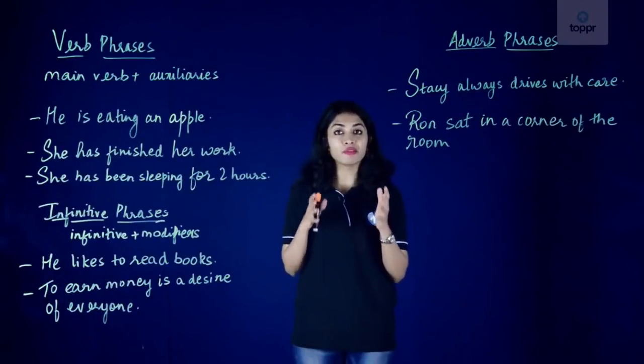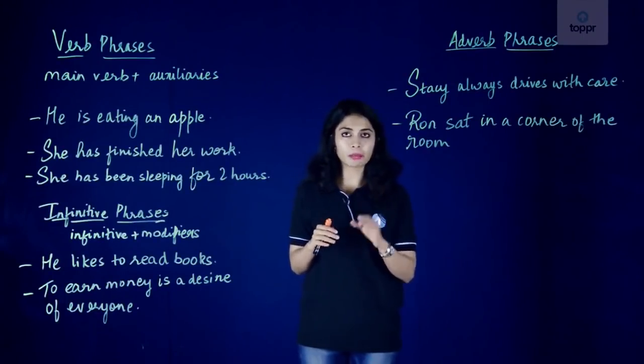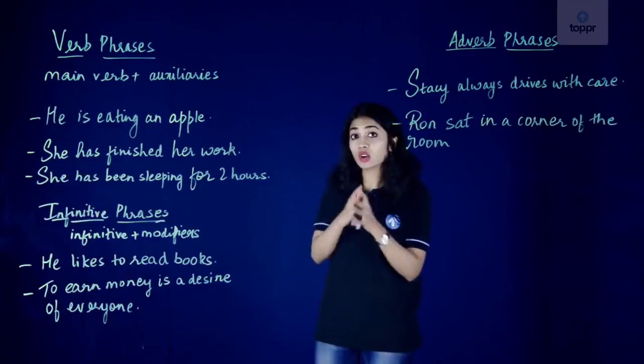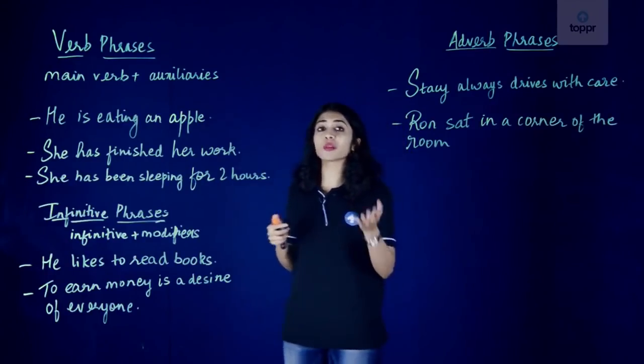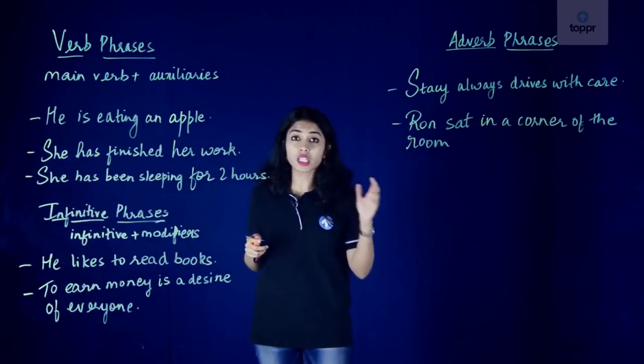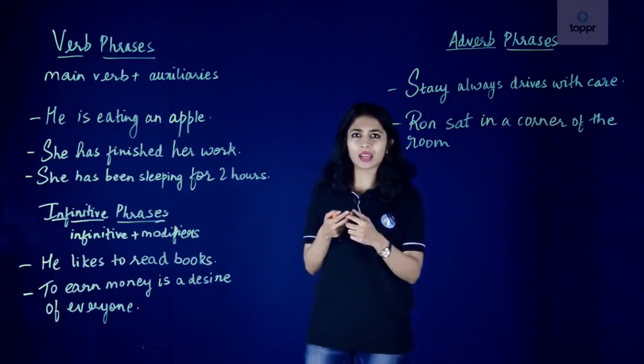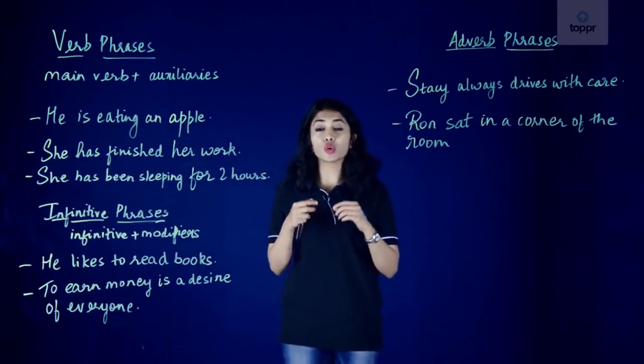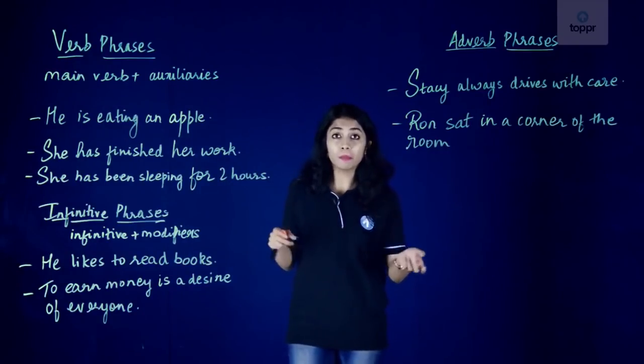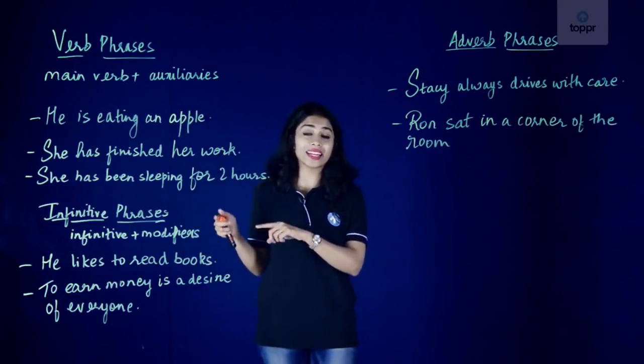So our next type of phrase is the verb phrase. A verb phrase is a group of words that consist of the main verb as well as auxiliary verbs. Now we have done a lesson on auxiliary verbs and main verbs. If you all don't know what they are, please go back and look at that lesson.